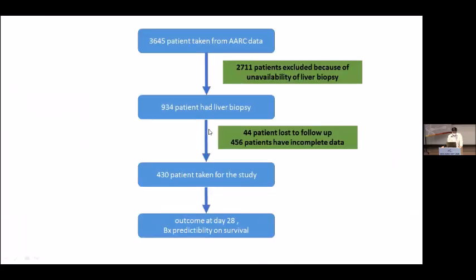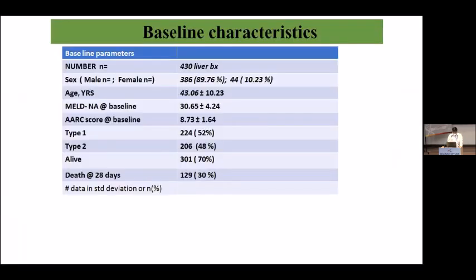Around 3,645 patients were taken from the APASL ACLF Research Consortium data, where 2,700 patients did not have a liver biopsy and 934 patients had a liver biopsy, of whom 44 were lost to follow-up and 456 had incomplete data. So 430 patients were taken for the study, with the outcome decided at day 28 and biopsy predicted on survival. Of the 430 liver biopsies, 90% were male and 10% female. The mean age is 43 years, with a mean MELD sodium of 30.65 and a mean R score of 8.73. Type 1 presentation is seen in 52% of biopsies and type 2 in 48%, with 70% alive at day 28 and 30% dead.